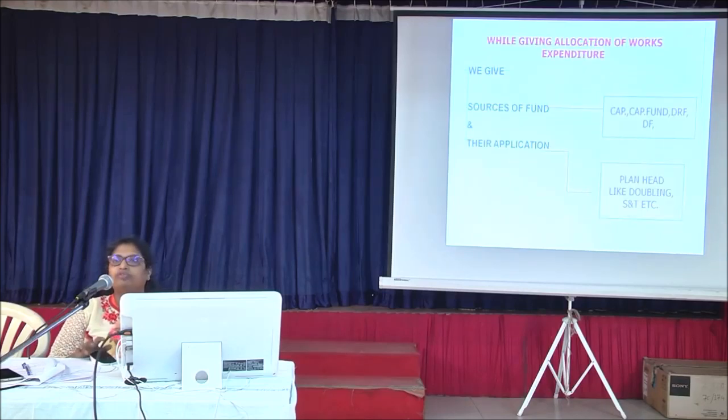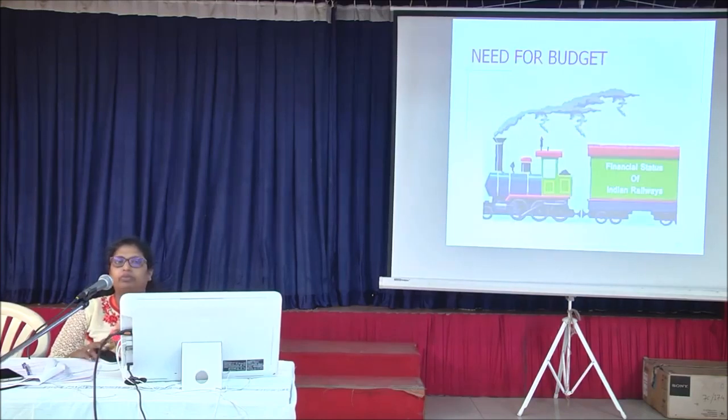Now we are finished with revenue expenditure. This is about capital expenditure. The first will show the source of fund, whether it is capital fund or DRF, and the applications, like whether it is doubling, SNT, passenger amenities, ROB, everything will show under plan head. So we are finished with the classification of expenditure. Now we'll go to the next topic.